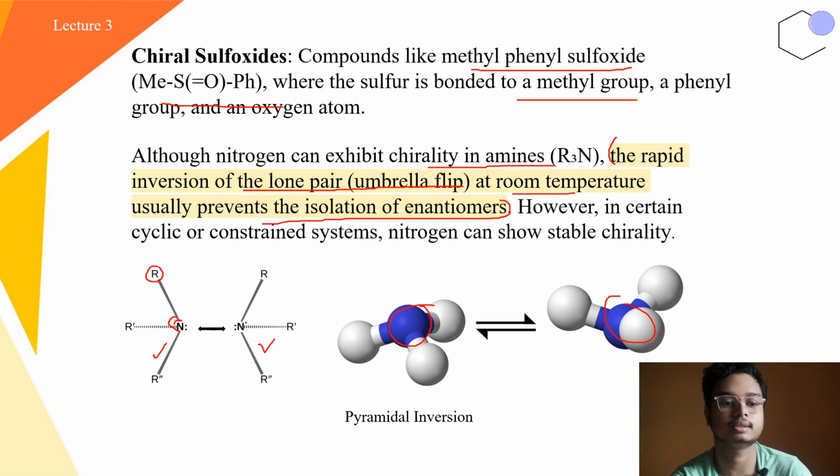When the R group is big enough, like phenyl and some bulky groups, this amine becomes a chiral amine if the R groups are different. If there is a smaller group like methyl or ethyl, then it will show achirality because of the rapid interconversion of the lone pair, or the pyramidal inversion, we can say.